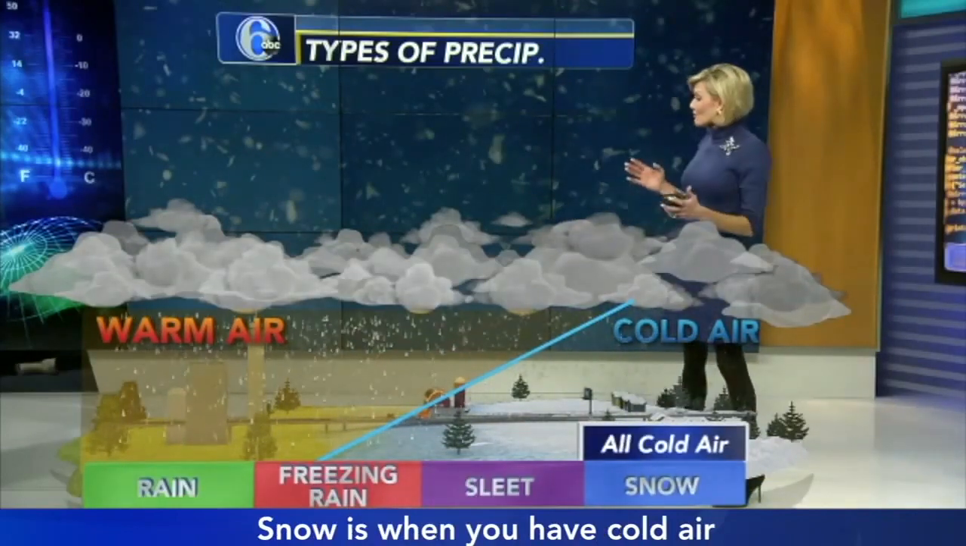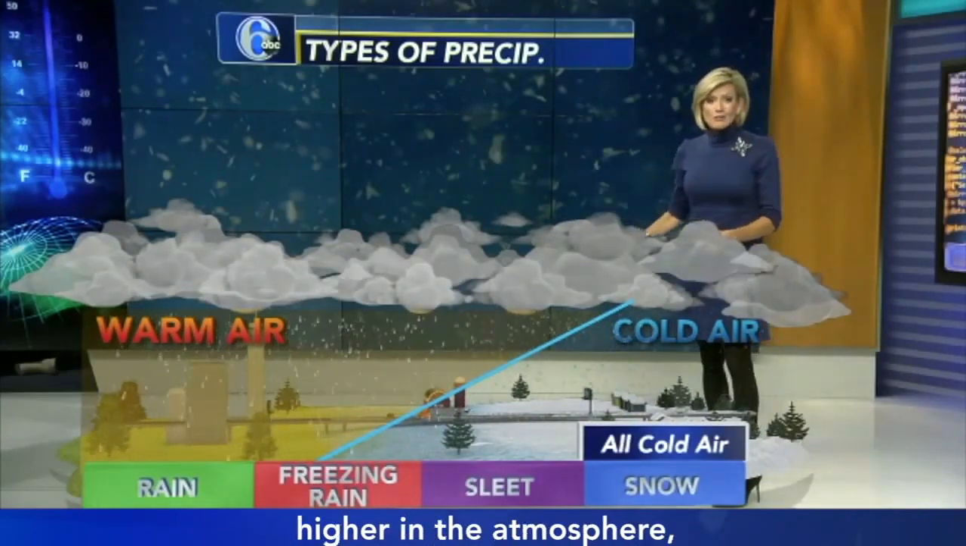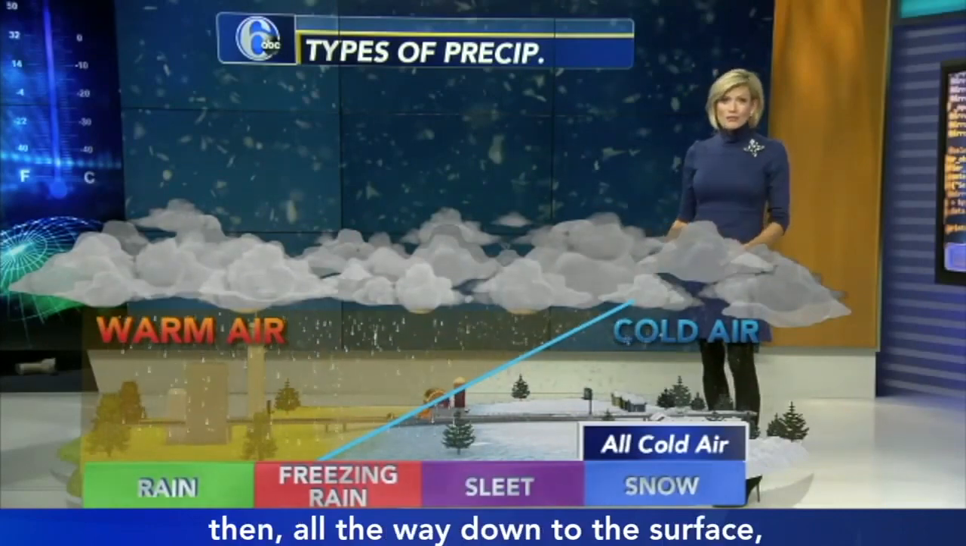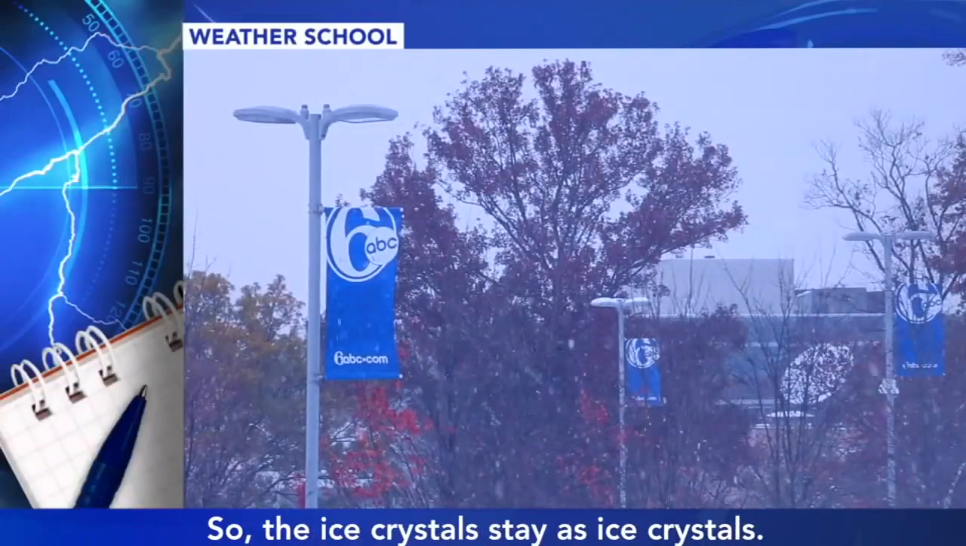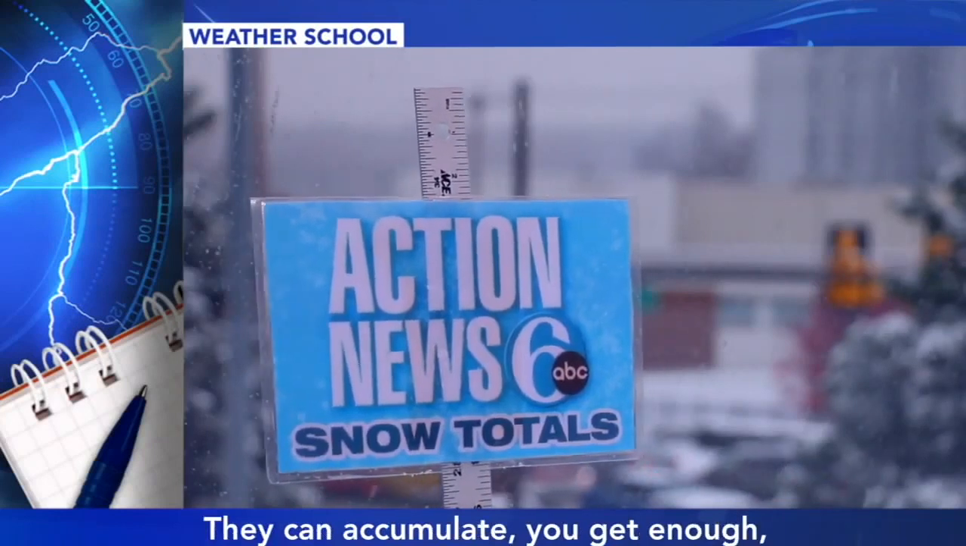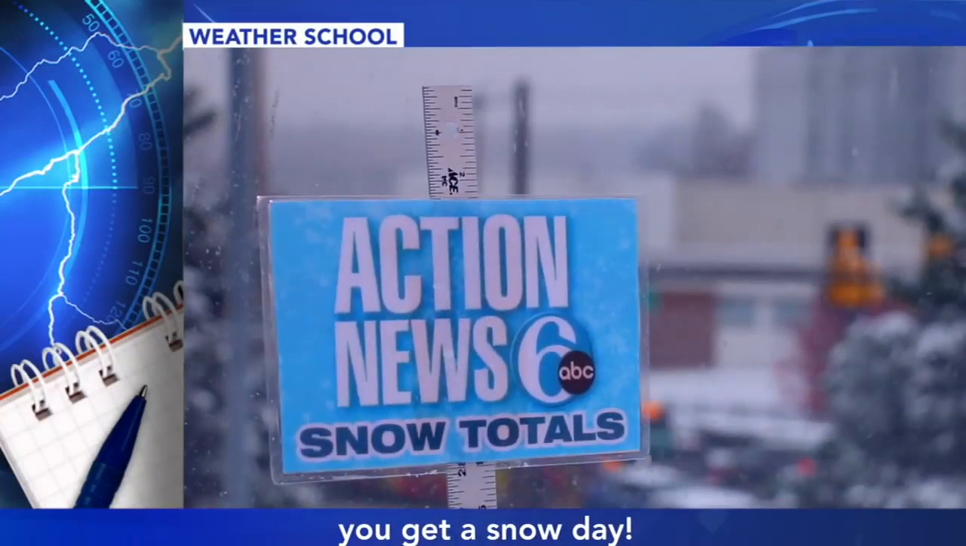Then, of course, we have the one that most school kids like, snow. Snow is when you have cold air higher in the atmosphere and all the way down to the surface. So the ice crystals stay as ice crystals. They can accumulate. You get enough, you get a snow day.